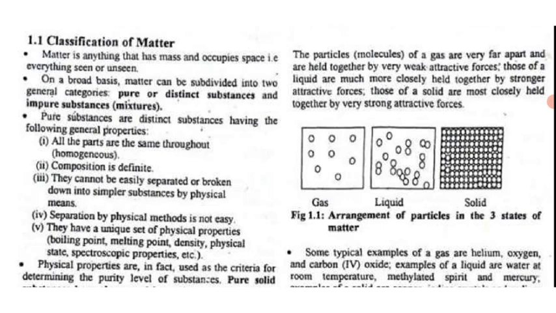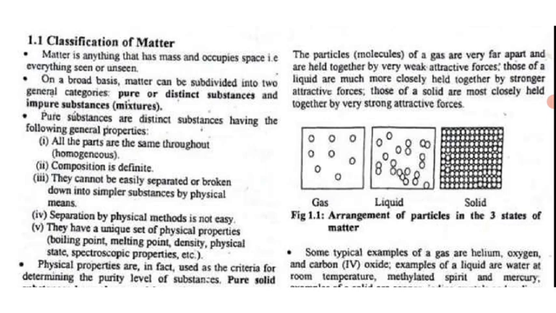Number one, all the parts are the same throughout, that is, they are homogeneous. The composition is definite. They cannot be easily separated or broken down into simpler substances by physical means. Separation by physical method is not easy, and they have a unique set of physical properties, for example boiling point, melting point, density, physical state, spectroscopic properties, etc.